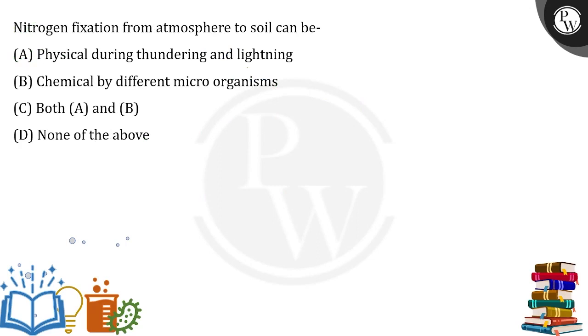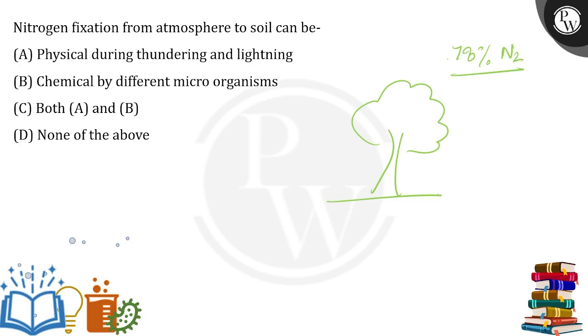Nitrogen fixation from atmosphere to soil can be... So let's talk about, again, we have a tree. Now we know 78% of nitrogen is present on the earth, but this nitrogen cannot be taken up by the plant directly. We need to convert this nitrogen into absorbable form so that it can be taken up by the plants. Okay, now how do we do this?